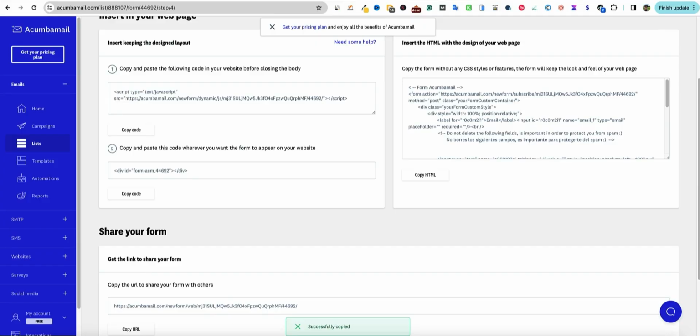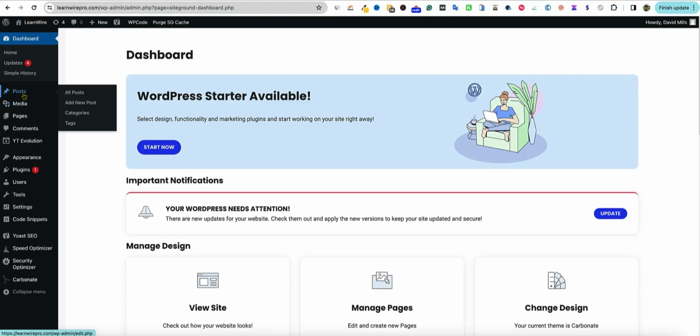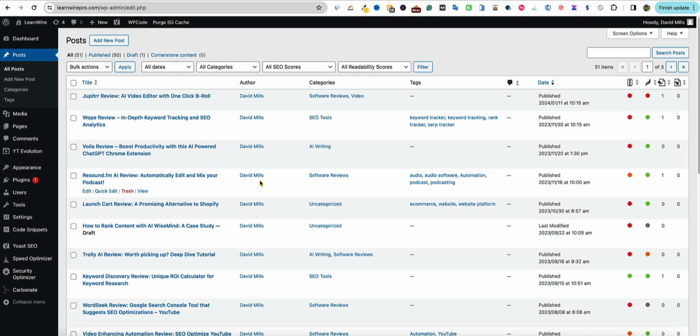So we're going to copy this code. I'm going to go into my LearnWire site real quick. We will log in. We'll go to all posts. And I really need a lot more work on this site, guys.